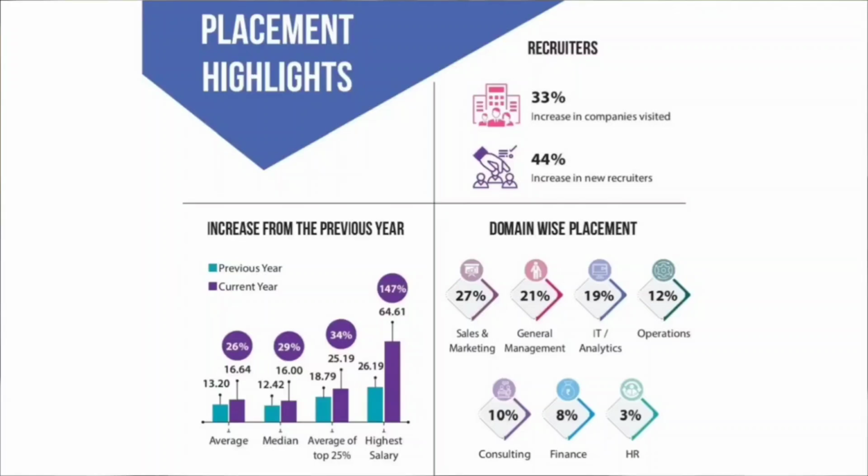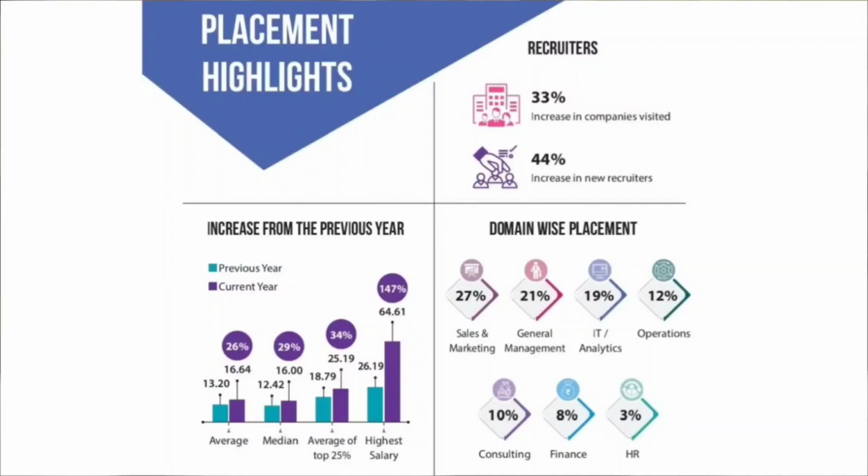If we compare the overall placements with last year's placement, then the average salary package offered for the batch 2020-2022 was 13.20 lakhs per annum, and for the batch 2021-2023 it is 16.64 lakhs per annum. So there is a 26% increase in the average salary package. There is a 29% increase in the median salary package. For the batch of 2020-2022, the median salary package was 12.42 lakhs per annum, and for the batch of 2021-2023, the median salary package is 16 lakhs per annum.